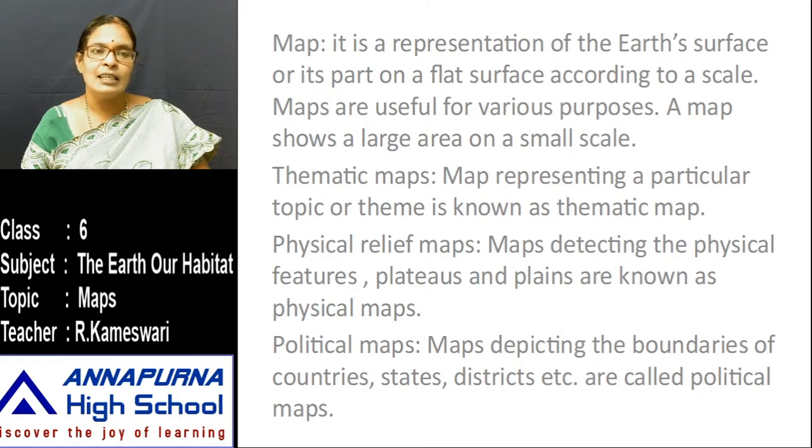Children, have you understood the three types of maps? Thematic maps, physical relief maps and political maps. Thematic maps explain only one theme. Physical maps show natural features. Political maps show states, boundaries, capital cities and important cities. These three maps are very important for us.